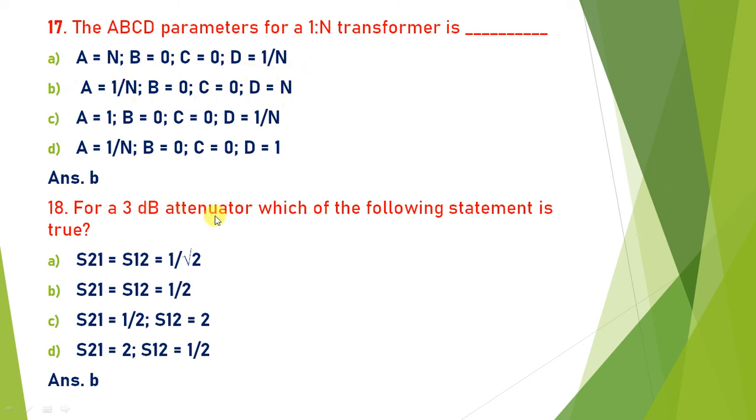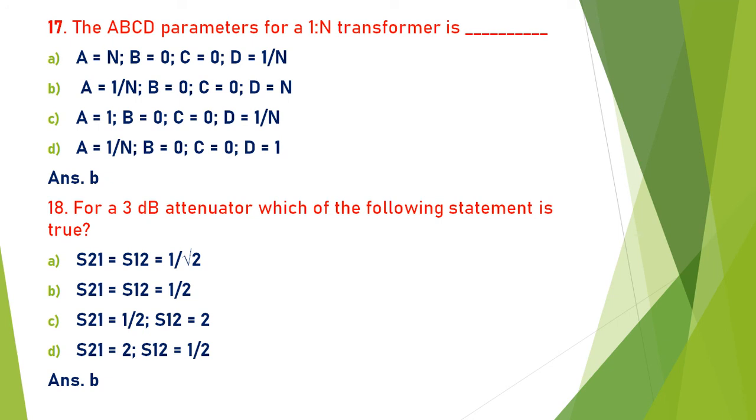For a 3 dB attenuator, it is again one of the theory questions, and in conclusion we have the S matrix. For a 3 dB attenuator, S12 and S21 are always the same. It is a reciprocal network. So S12 is equal to S21 is equal to 1 by 2. If you follow the symmetric property for the reciprocal property, a reciprocal network is always symmetric. For a 3 dB attenuator, with the symmetric property, S12 is always equal to S21.